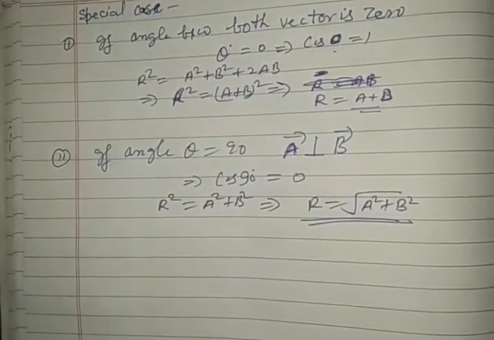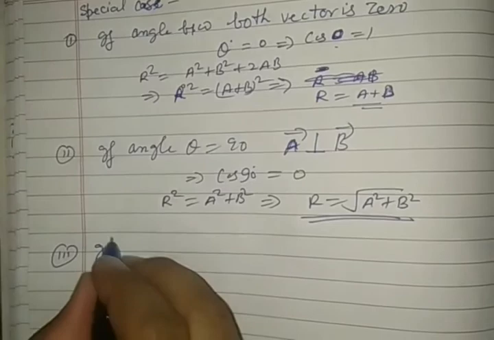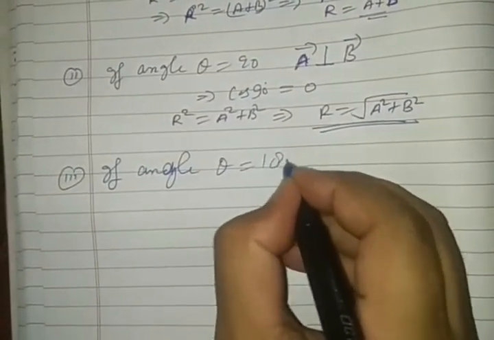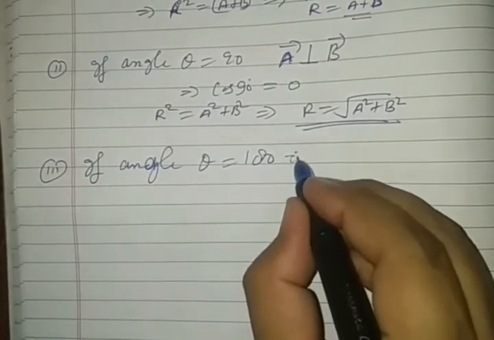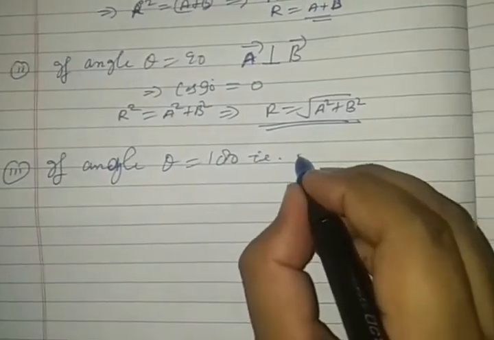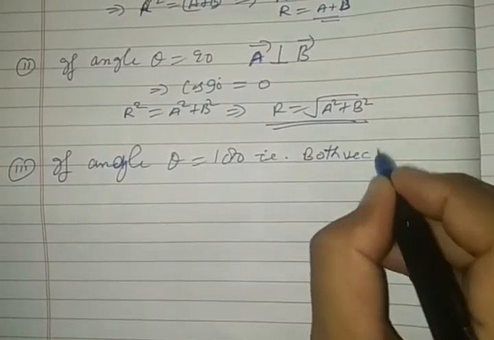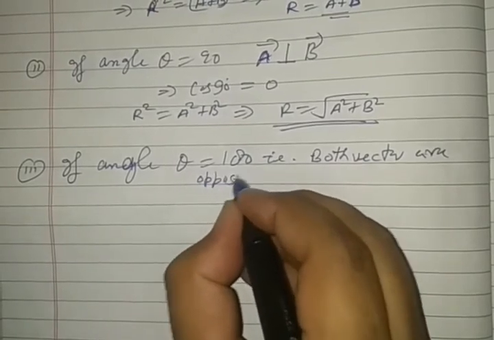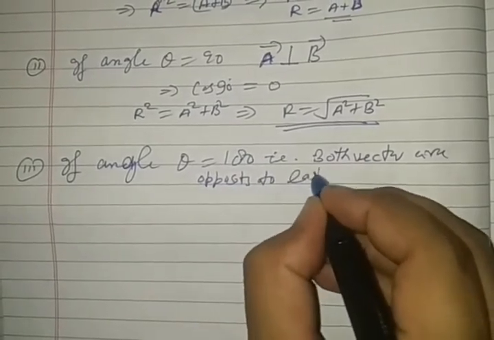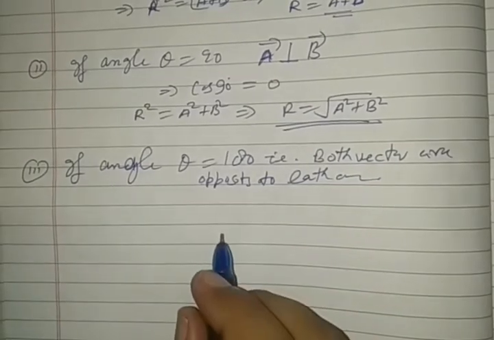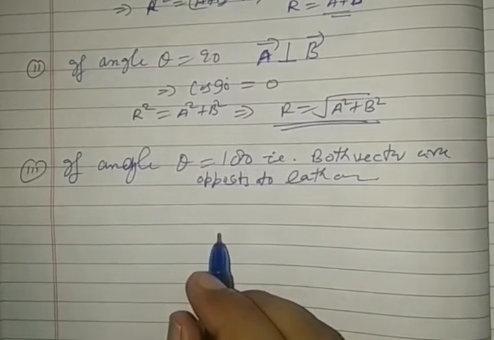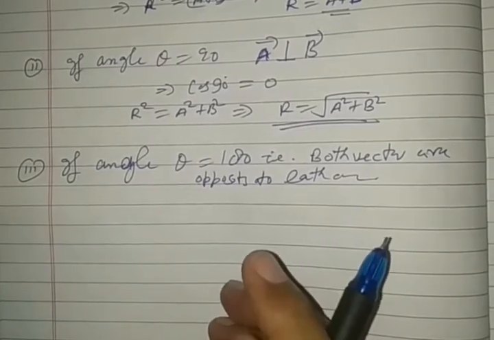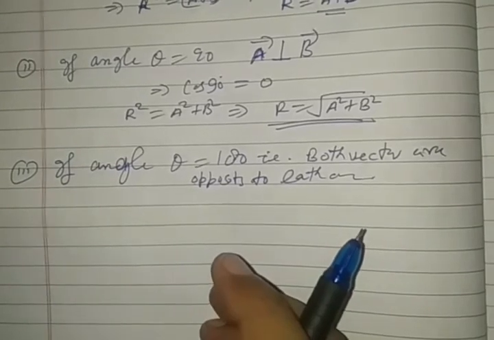See carefully. Third, if the angle between both vectors is 180 degrees, both vectors are opposite to each other. See carefully in this case: suppose vector A is in the direction of plus x-axis. Then in that condition vector B will be in the direction of minus x-axis.